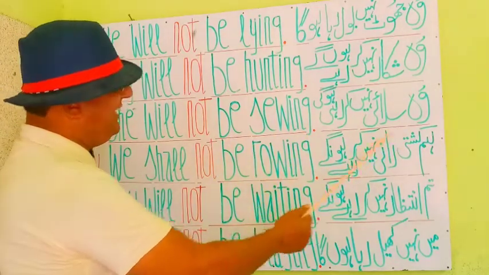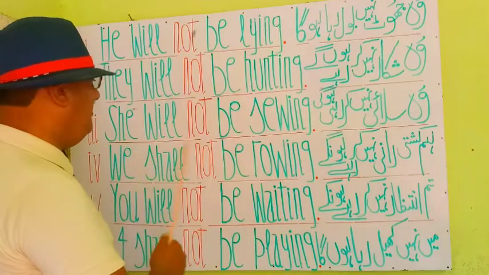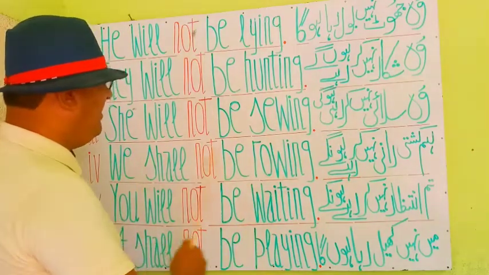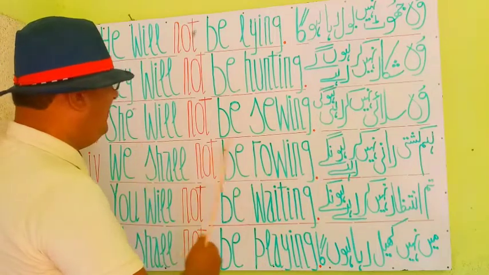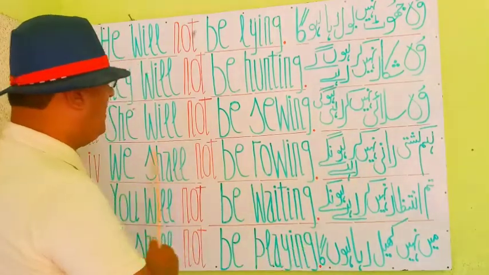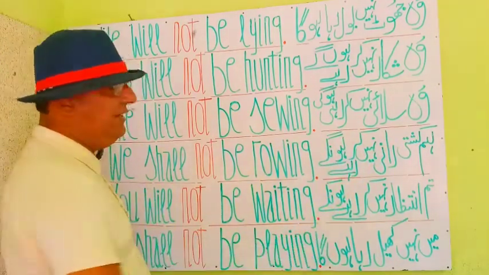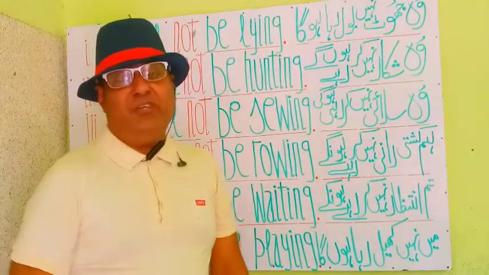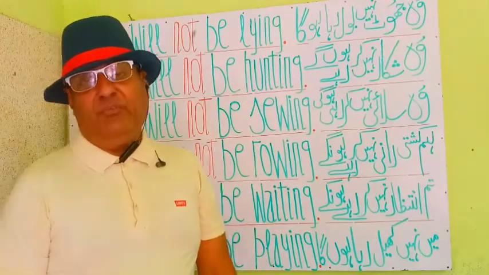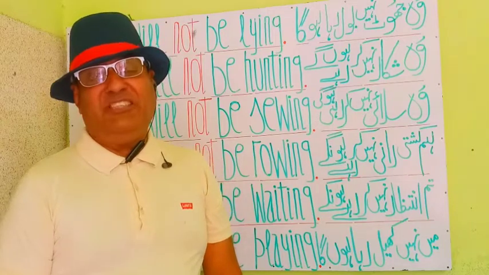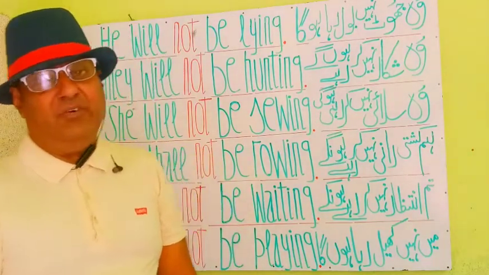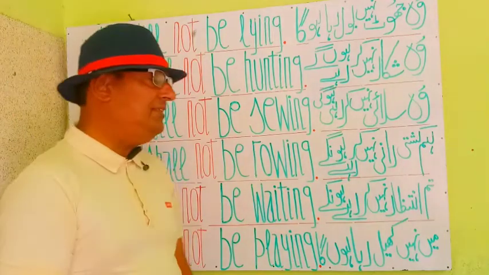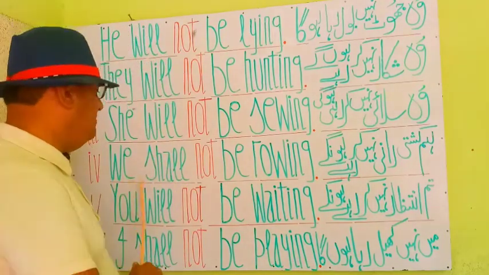So, she will not be suing. वो सिलाई नहीं कर रही होगी. Here see, my students, another beautiful phrase. She will not be suing. वो सिलाई नहीं कर रही होगी. Let's move to the next sentence. Next sentence you see here.